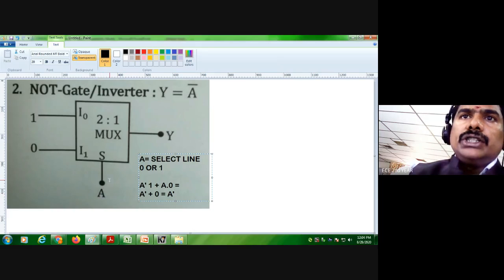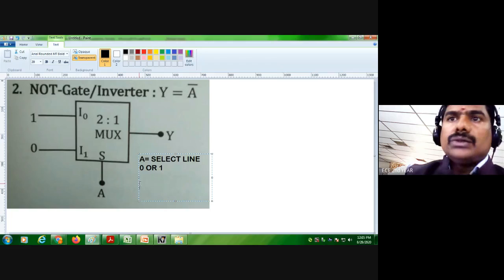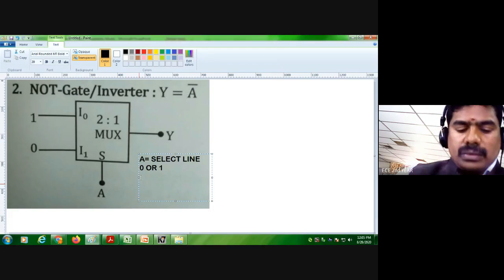If I give A equal to 0, then A dash into 1. Now here also I put A equal to 0.